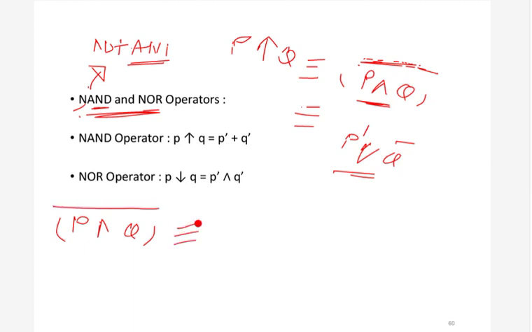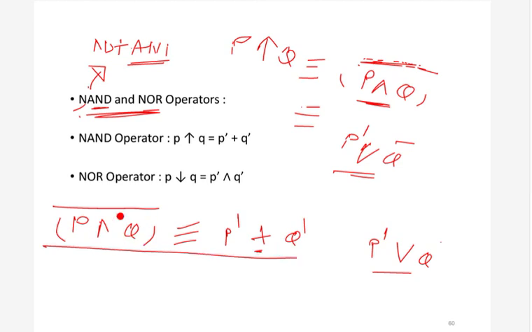So this is the De Morgan formula. What is it? p and q, whole complement. Remember that complement and negation are equivalent words, so when I say complement, you can think of it as negation. So p and q, whole negation, will be p dash plus q dash. Similarly there is a second De Morgan formula: p or q, whole negation, will be p dash and q dash.